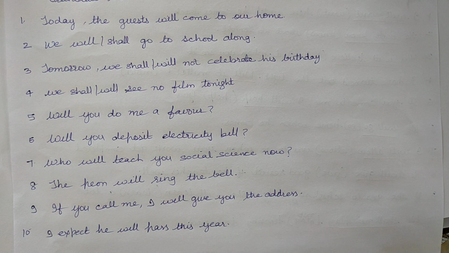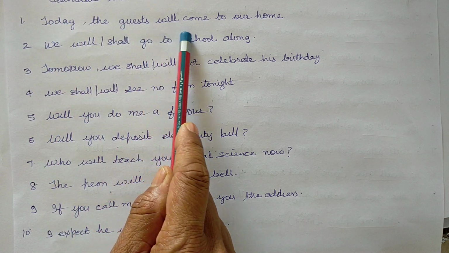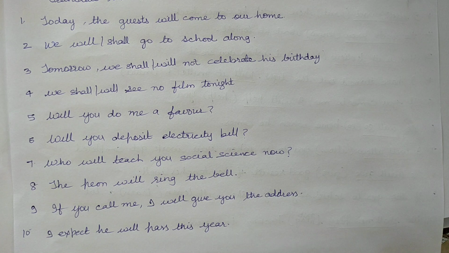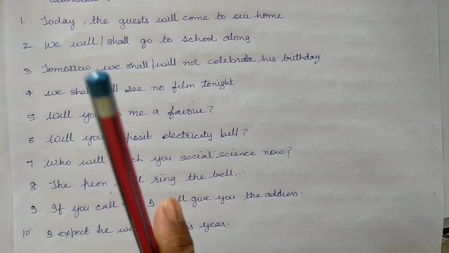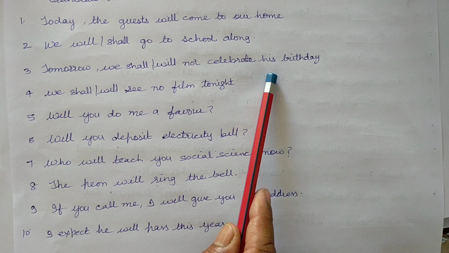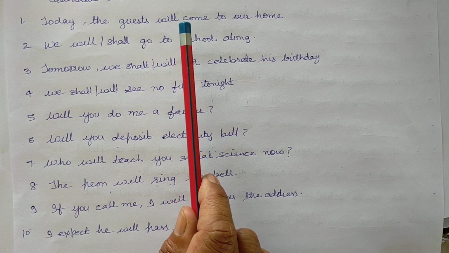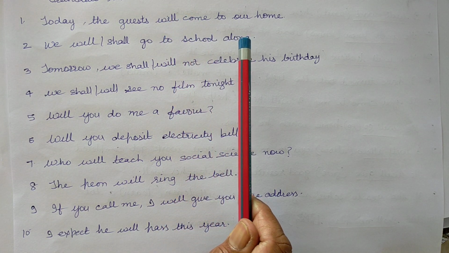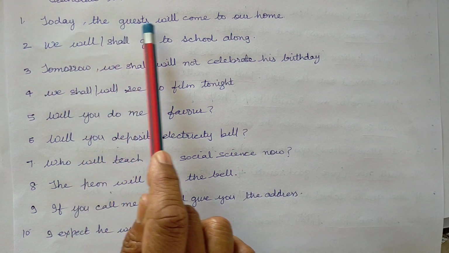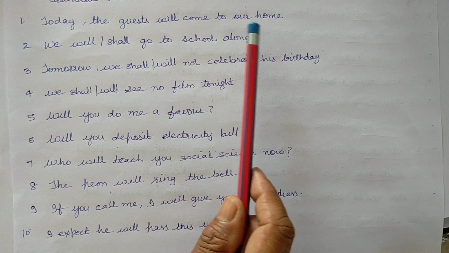So the first sentence of this exercise is: today the guest will come to our home. आज हमारे घर मेहमान आएंगे. फ्यूचर की पहचान है वाक्य के अंत में गा, गे, गी. और स्ट्रक्चर है will plus verb's first form. So, today the guest will come to our home. आज हमारे घर मेहमान आएंगे.